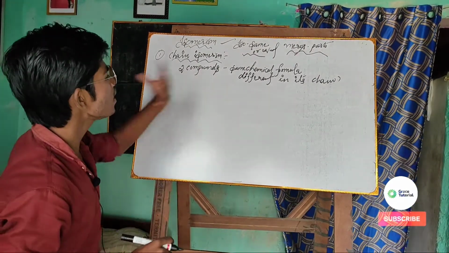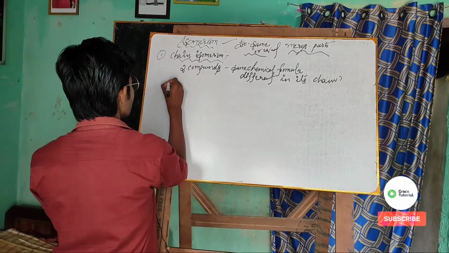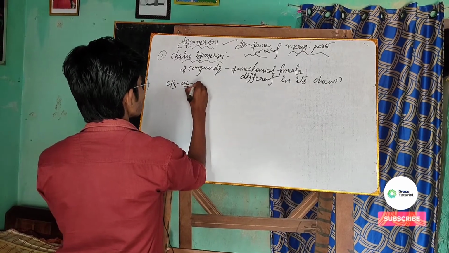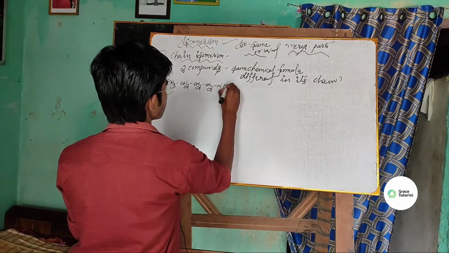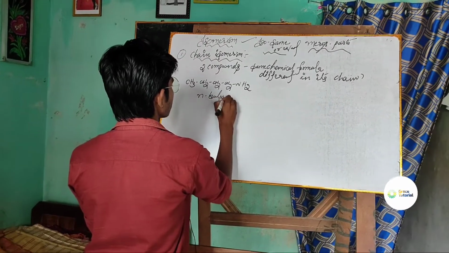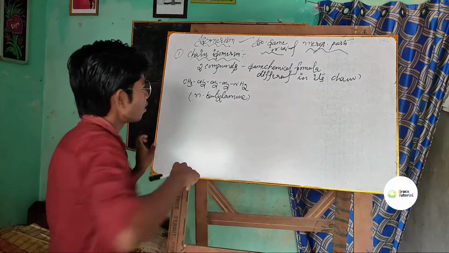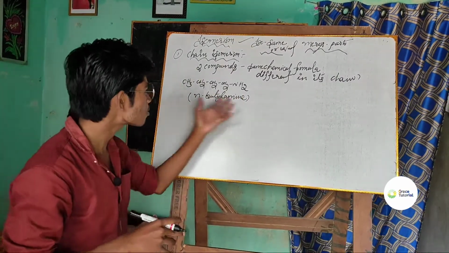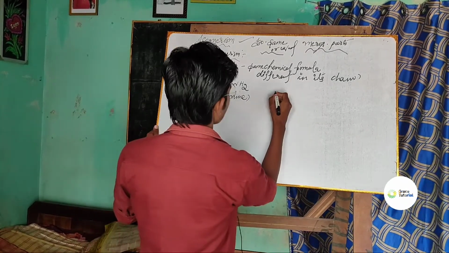So how does an amine show chain isomerism? Let me show you. Suppose I have CH3, CH2, CH2, CH2, NH2. This is N-butylamine. N-butylamine, why? Because 1, 2, 3, 4 carbon atoms are there. So this is N-butylamine, and I will write the same thing but slightly different.